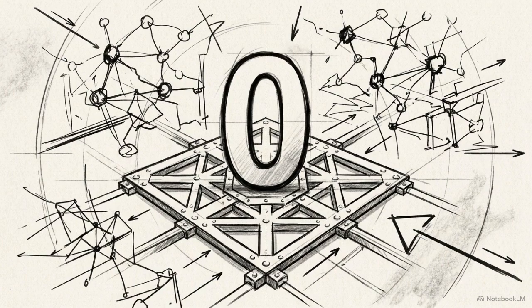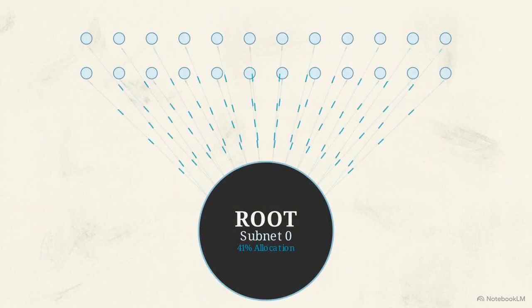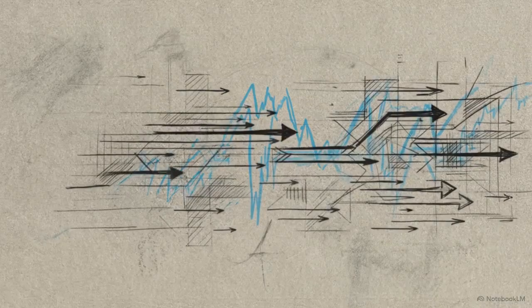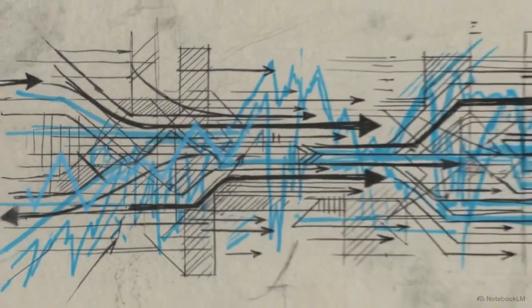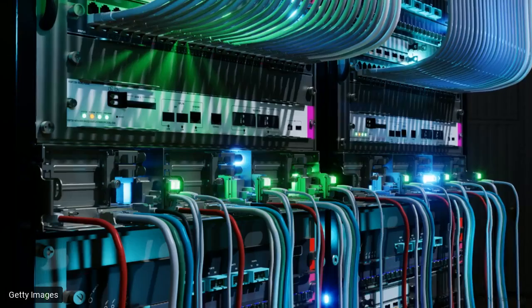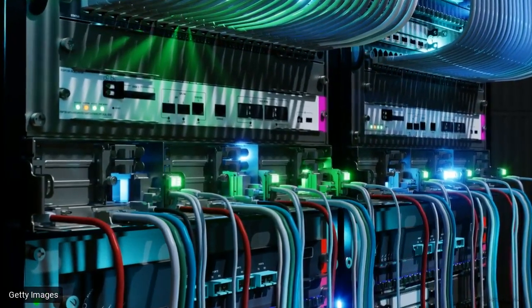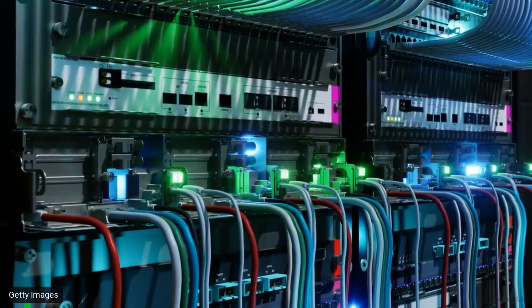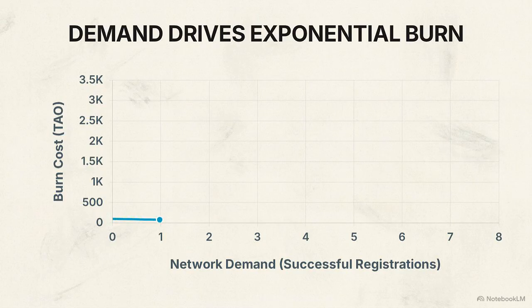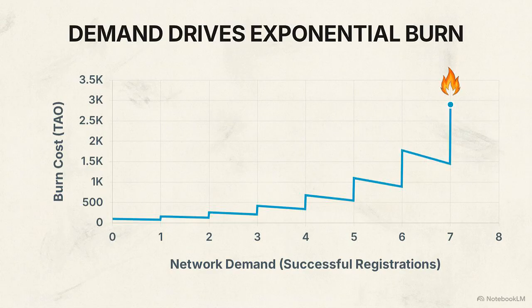The lowest risk path to counter this is staking into Subnet 0, also known as root. It offers proportional emission exposure tied to the whole network, completely avoiding individual subnet AMM risk. Staking into independent subnets offers higher leverage, but requires precise tracking of net inflows and rigorous due diligence to avoid catching a falling knife and entering the deregistration death spiral. The highest leverage path is running an independent subnet to capture the fixed 18% owner emission share, but subnet creation requires clearing a massive financial barrier. The dynamic registration burn cost ratchets up with network demand, currently requiring a non-refundable multi-thousand TAO commitment.